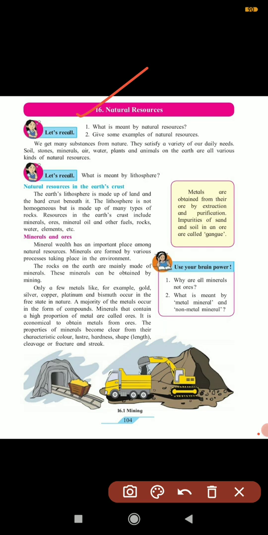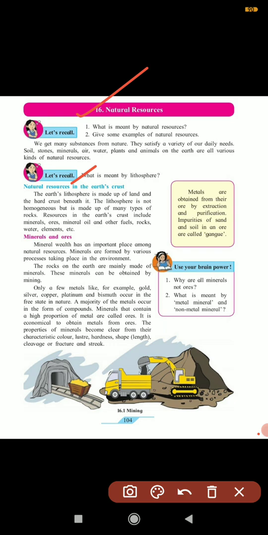Now, the next question is, what is meant by lithosphere? Lithosphere is a sphere made up of land or hard crust, which is present on the earth. Yes, the layer of land is known as the lithosphere.